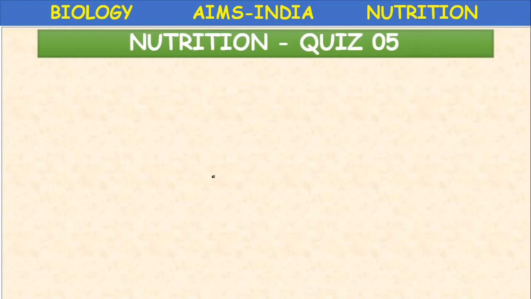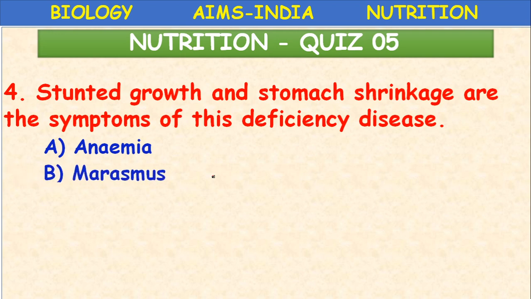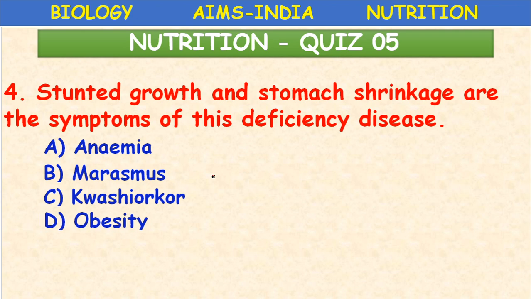Next, stunted growth and stomach shrinkage are the symptoms of this deficiency disease. Anemia, marasmus, kwashiorkor, obesity. Stunted growth, growth is less. Stomach shrinkage. These are the symptoms of marasmus disease. Okay, because it is a protein and calorie malnutrition disease.